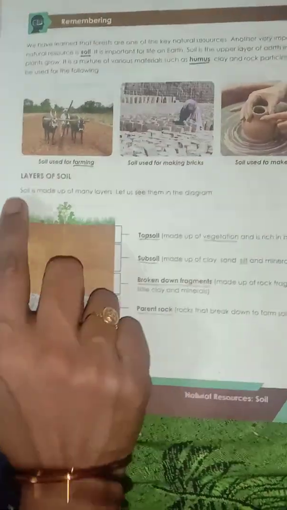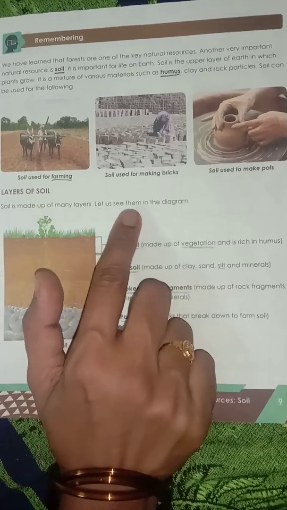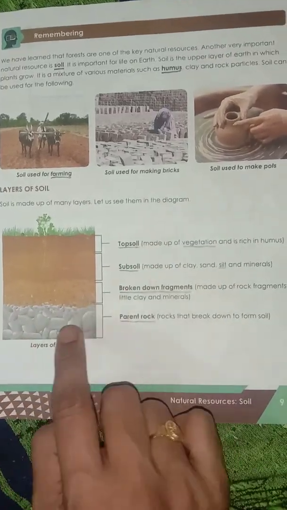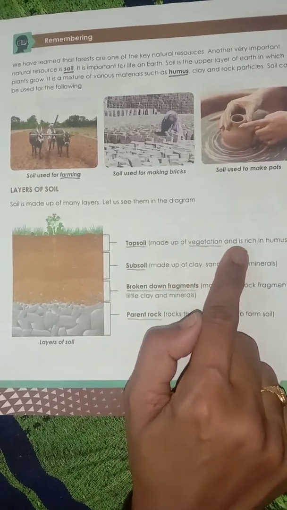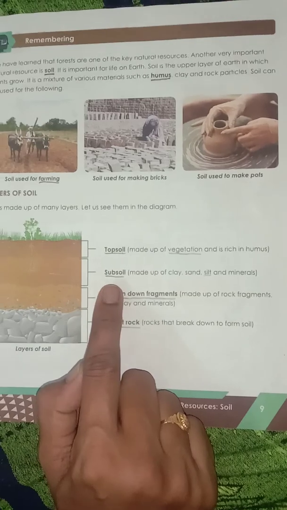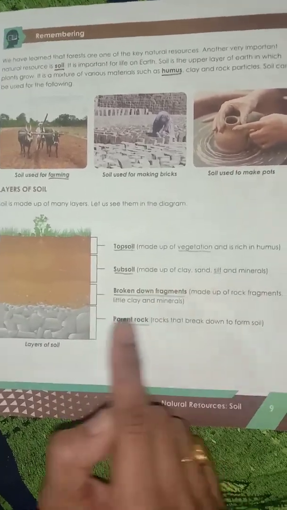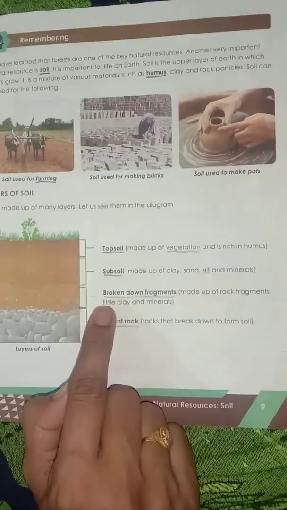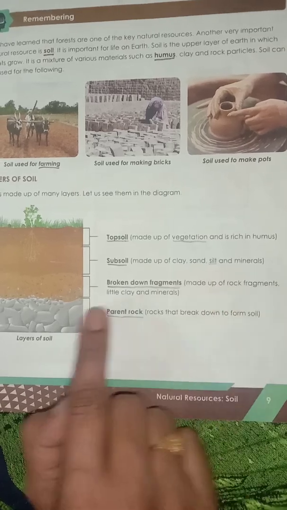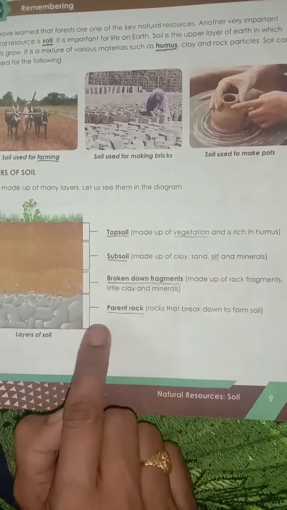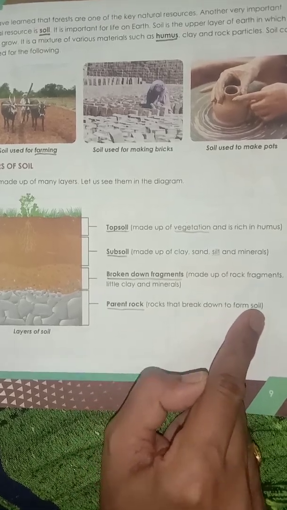Layers of soil. Soil is made up of many layers. Let us see them in the diagram. Topsoil is made up of vegetation and is enriched in humus. Subsoil is made up of clay, sand, silt and minerals. Broken down fragments are made up of rock fragments, little clay and minerals. Parent rock, rocks that break down to form soil.